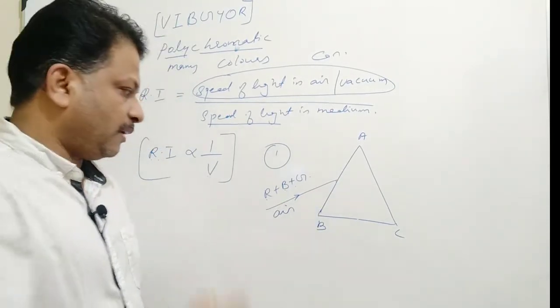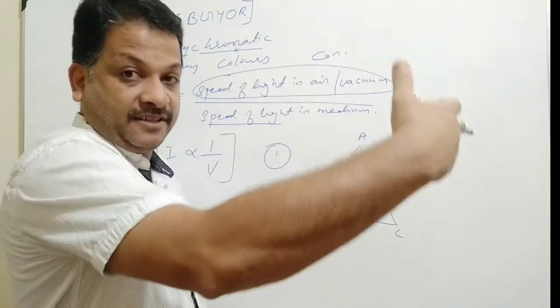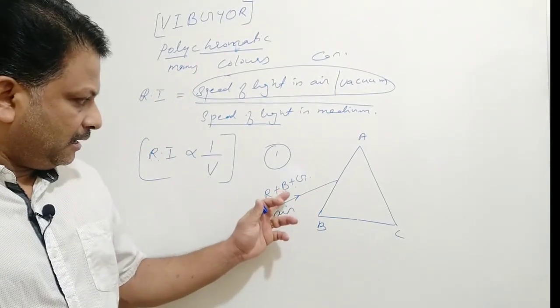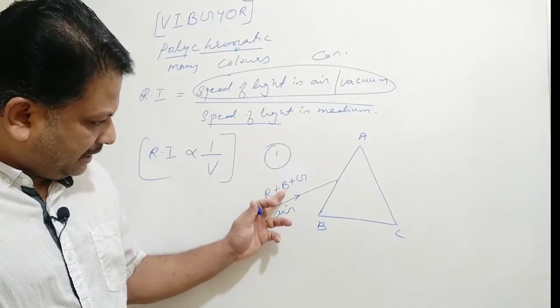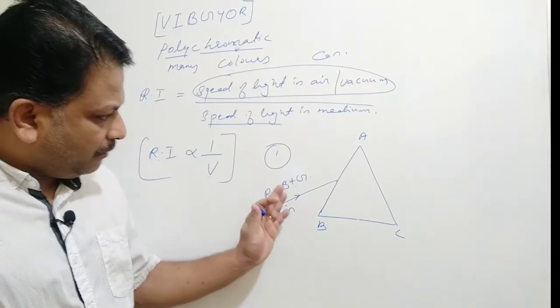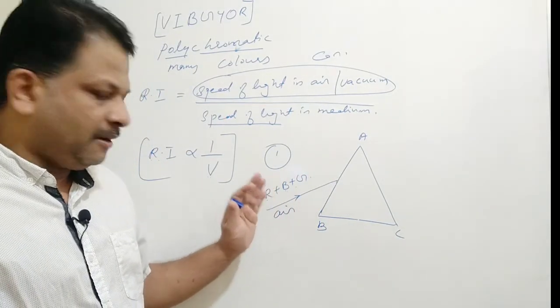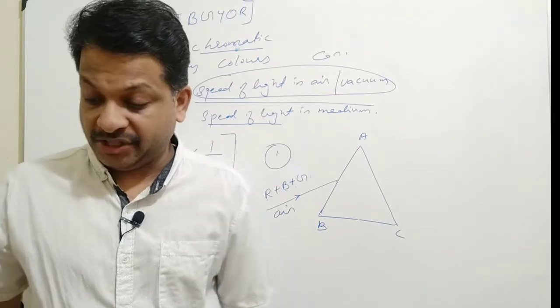Red light having the maximum speed will emerge first, suffering least deviation, and blue light, which has the least speed among red, blue and green, will come later, followed by green, and as a result blue will suffer maximum deviation.